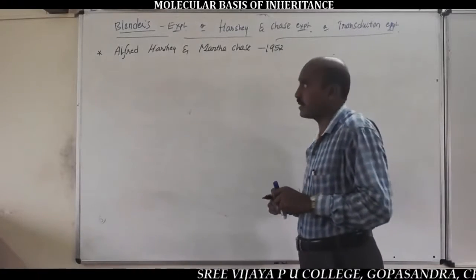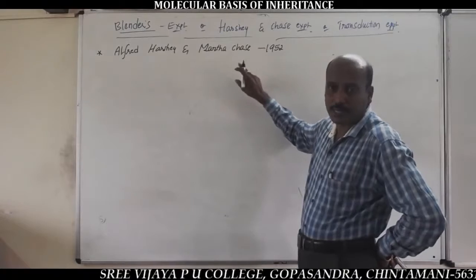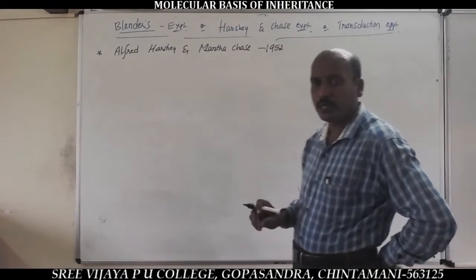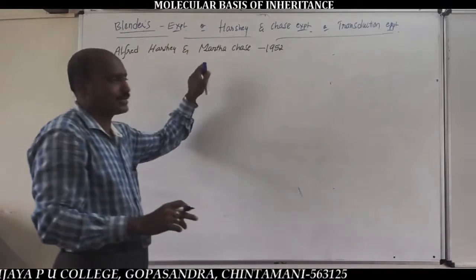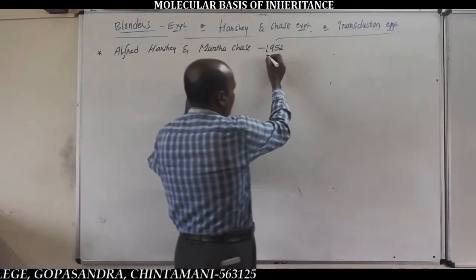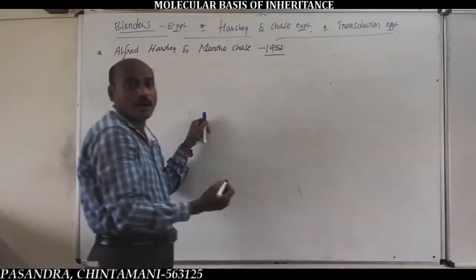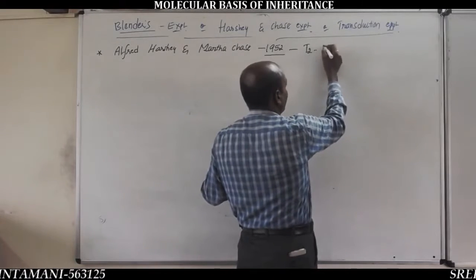Be concentrated here. Alfred Hershey and Martha Chase showed, proved, that DNA is the genetic material. This experiment was conducted in 1952 on the important T2 bacteriophage.